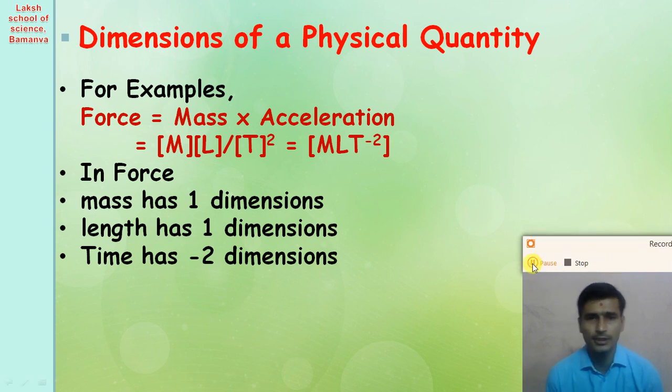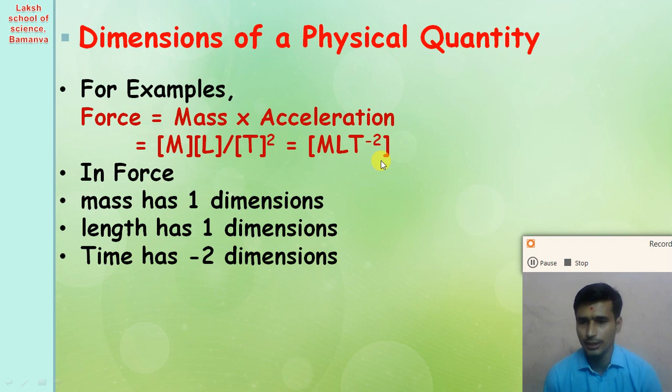This way we can represent all the derived physical quantities in terms of the power of M, L, T, and we get one formula, M1 L1 T minus 2. This formula is called the dimensional formula.